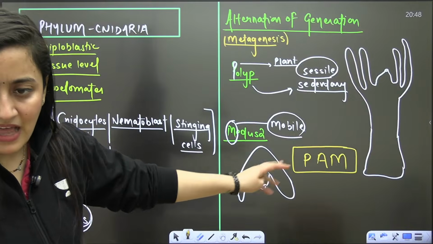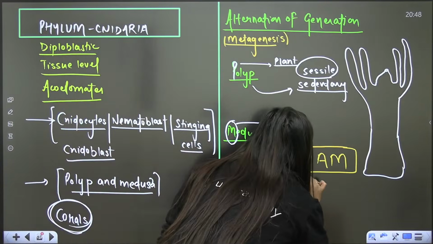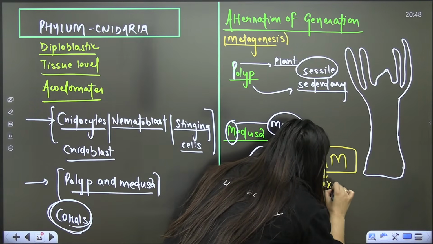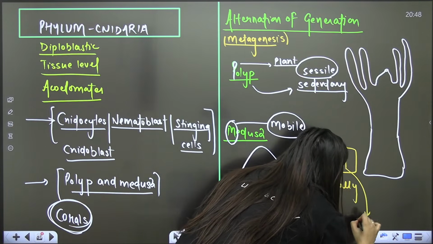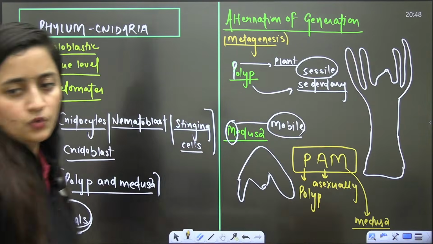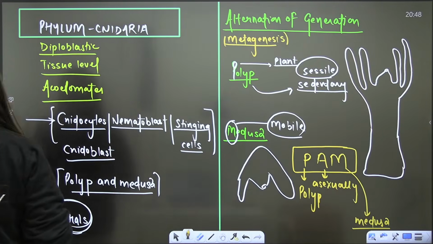medusa. So we have a trick here, that is PAM. What is this PAM? P stands for polyp, A stands for asexually, M stands for medusa. Please do not keep it as map. Keep it PAM only.